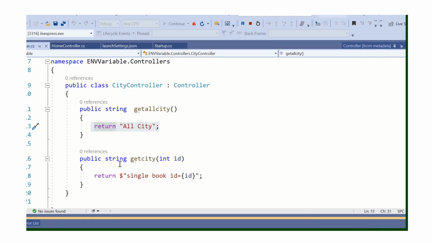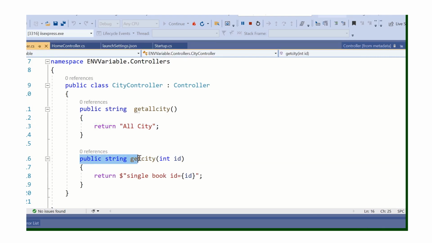And here I have also written public string get city, passing the parameter int id. Suppose you have different types of actions or methods. So here we have add, and here we have update on behalf of any particular id, right? So we set the id and update particular records. So these are the parameterized action methods. So here is get city.